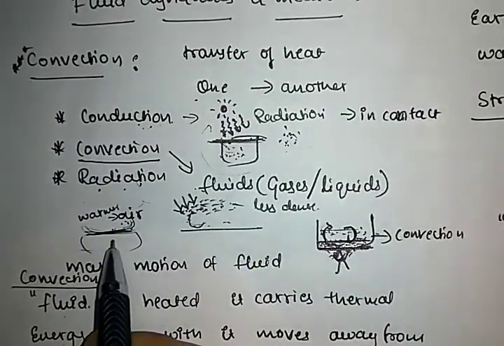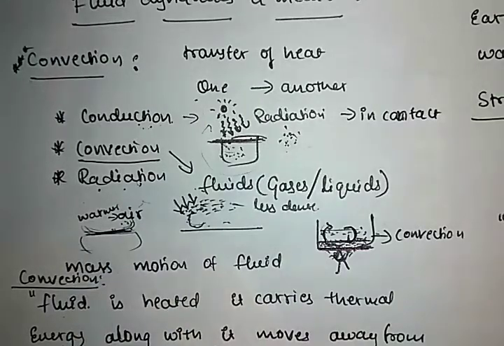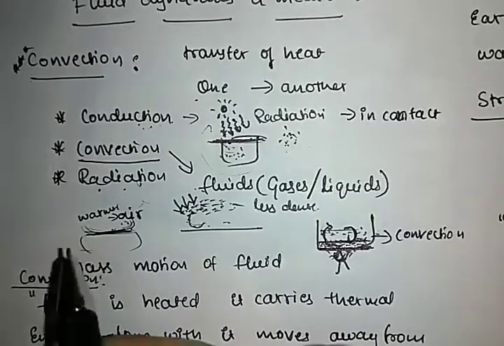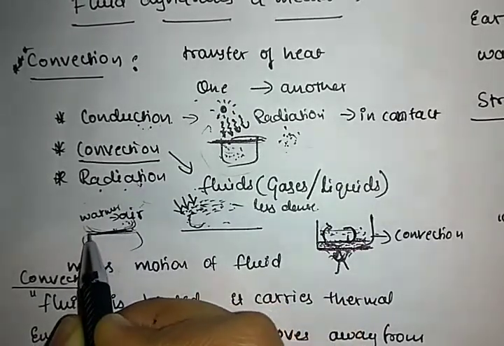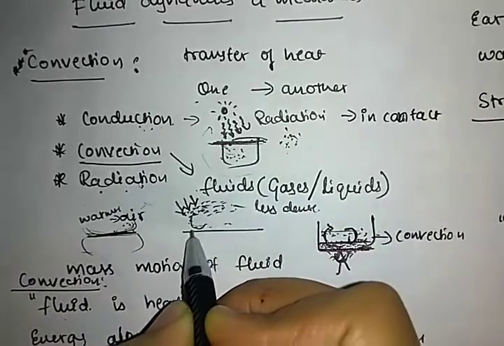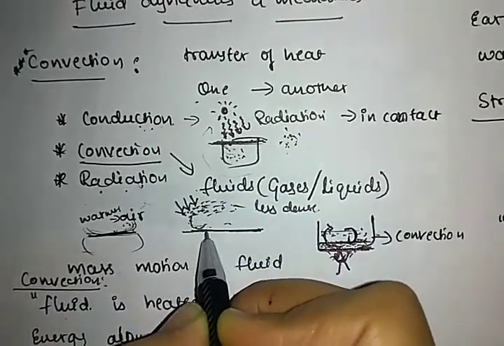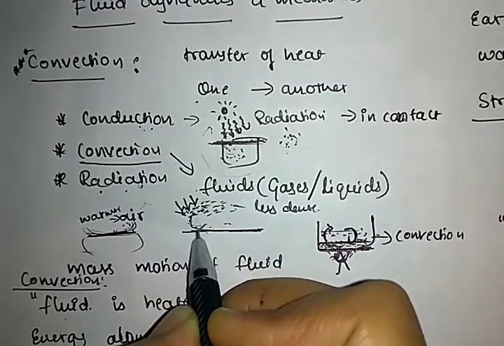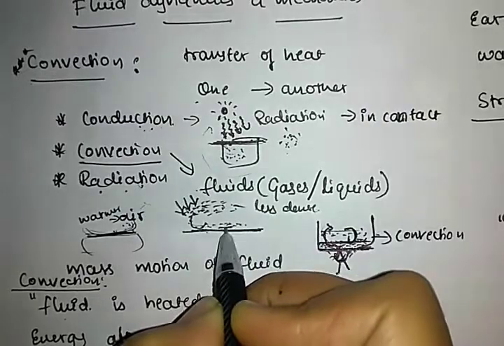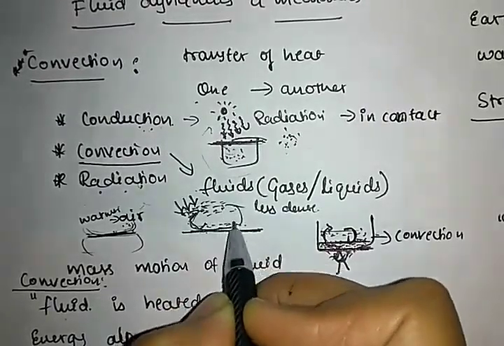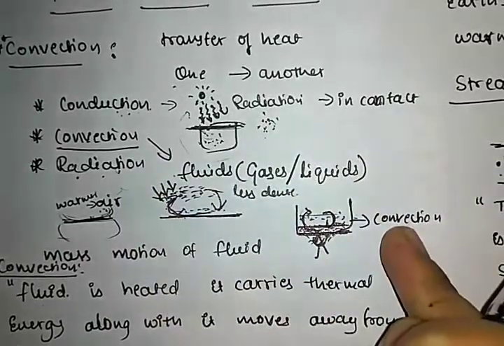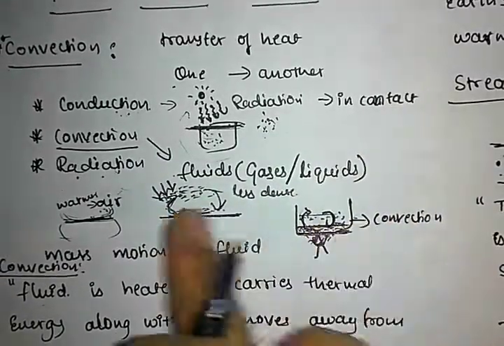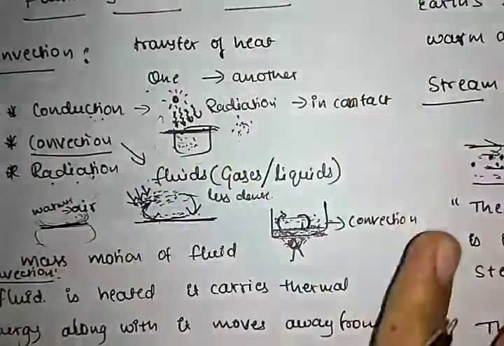And also how convection takes place in the case of air: if the surface of the earth gets heated up due to the sun, what happens? The heated air goes upward, and cooler air comes downward. This is how the heat gets exchanged in the case of air, and this is in the case of gases, and the previous one is in the case of liquids. These are the examples for convection.